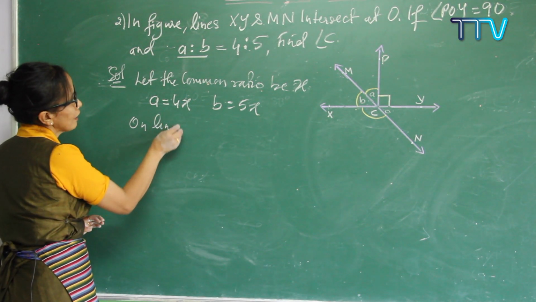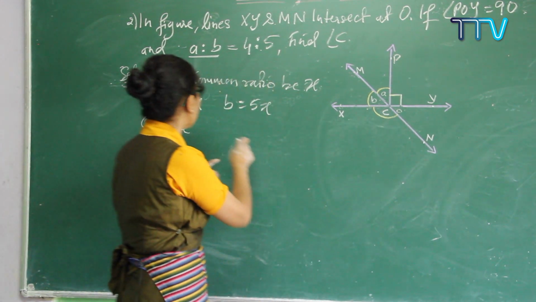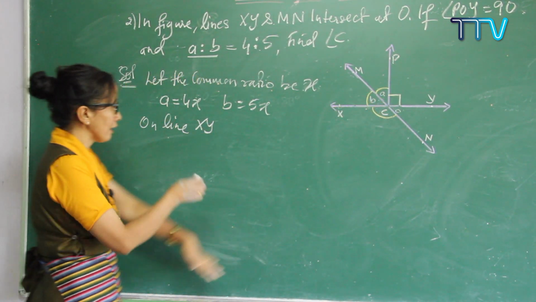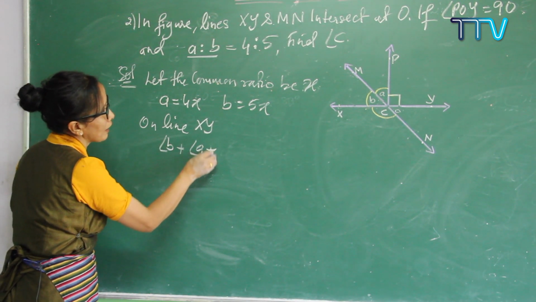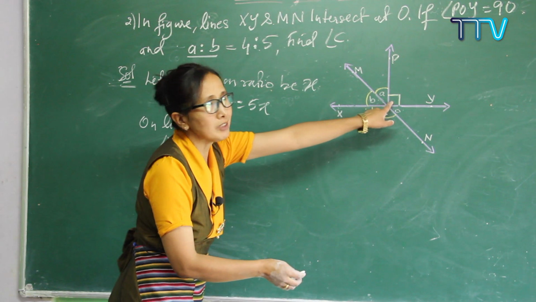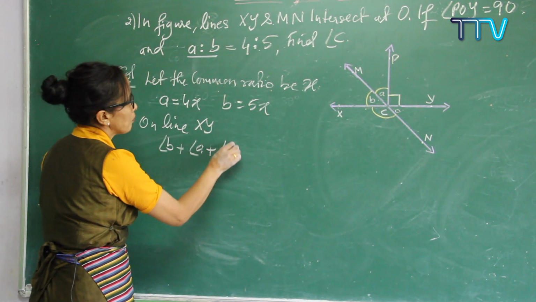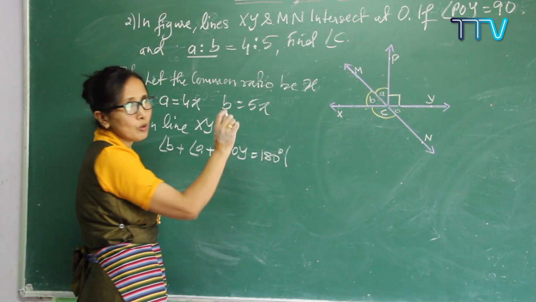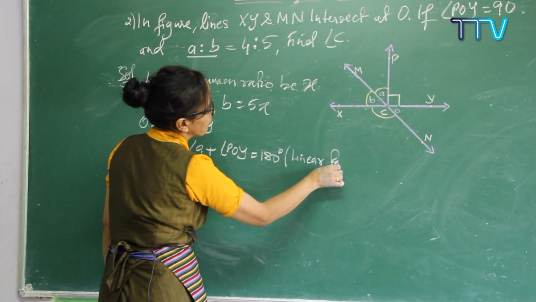On line XY we are going to use the linear pair, and add all those angles. So write it down: angle B plus angle A plus this one. What is the name of this angle? You can just name the angle POY. Angle POY is equal to 180 degrees. What reason are you going to give? Linear pair. Again, we can write it down here, linear pair.